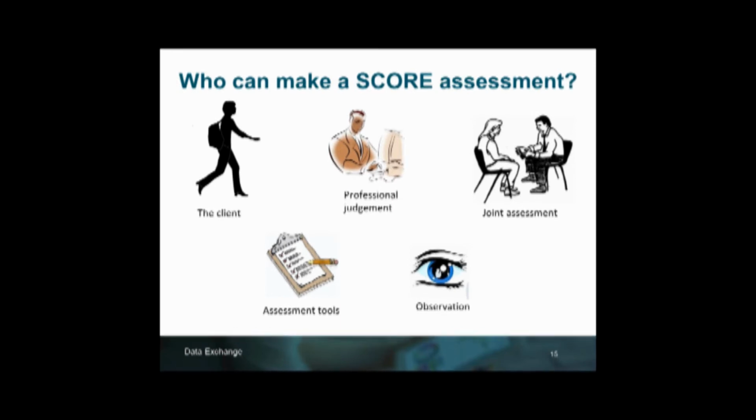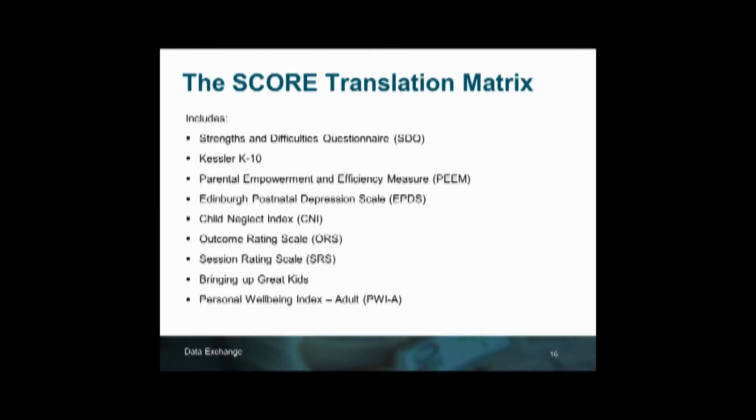So SCORE is not a clinical evaluation tool, and it may be used differently by different organisations. In the previous slide, we discussed some organisations using clinical measurement tools such as Kessler K10 to assess their client outcomes. Now, our translation matrix has been developed by the Australian Institute of Family Studies, or AIFS, to translate the parameters of 9 common assessment tools that are noted on the screen into SCORE. So, for example, you may have a Kessler K10 score for a client of 35. The translation matrix will assist in converting this rating to a SCORE rating.